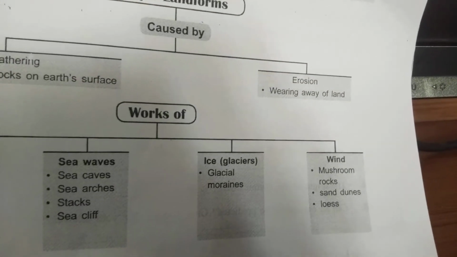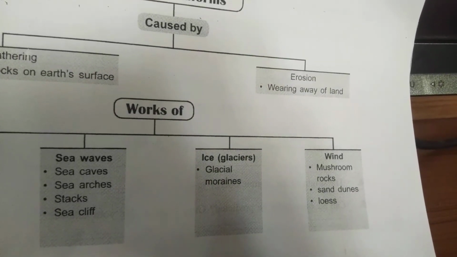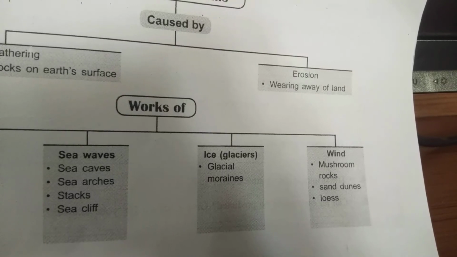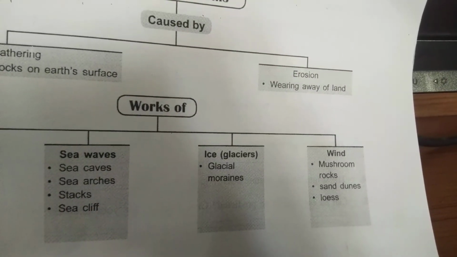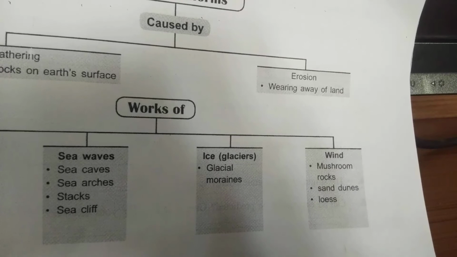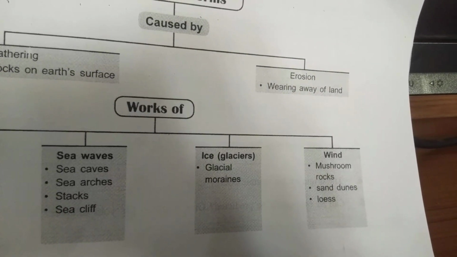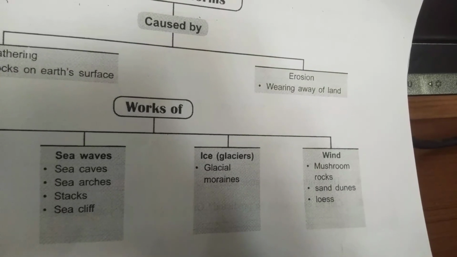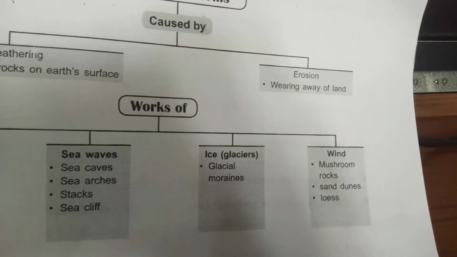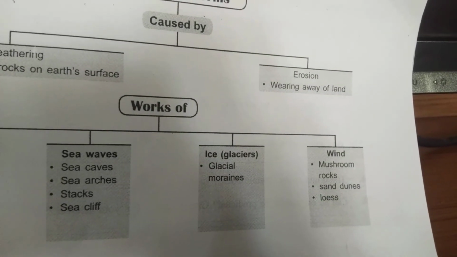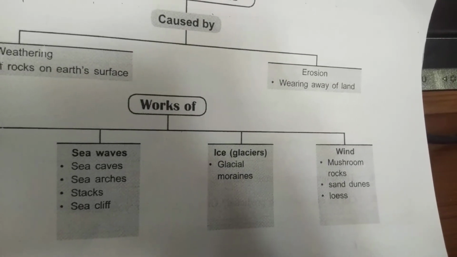Next is loess. A recent deposit of silt, usually yellowish or brown in color, consisting of tiny particles brought by the wind, is known as loess. Large deposits of loess are found near deserts. So these are the three kinds of features that are made by the wind.